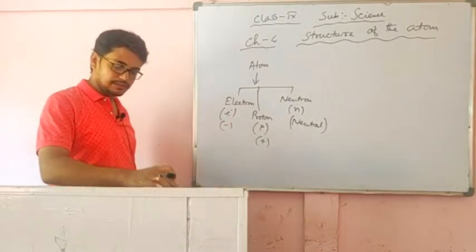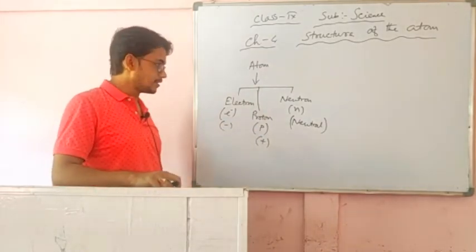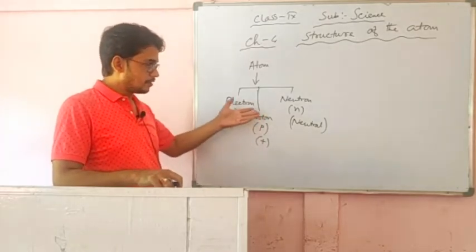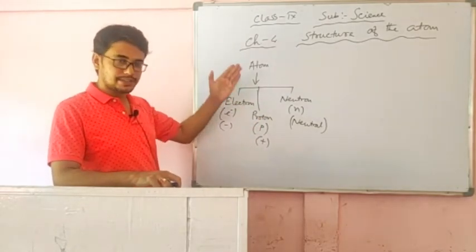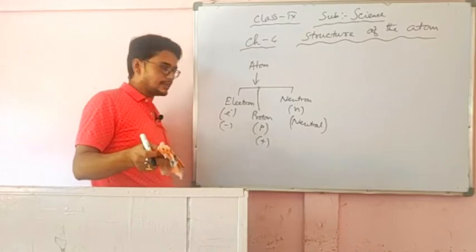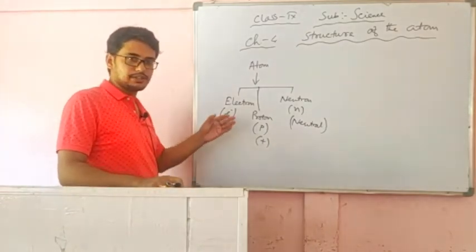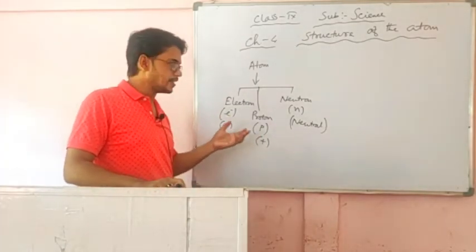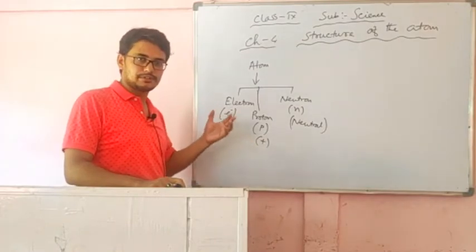Now the next point: earlier, as I discussed in my introduction, how one atom is different from another atom. That also we will understand, and we will also try to understand how these electrons are staying inside an atom and how many electrons can stay in which orbit.